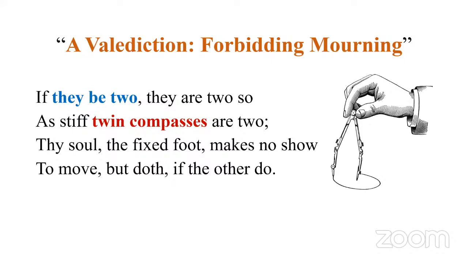"If they be two, they are two so, as stiff twin compasses are two. Thy soul, the fixed foot." This is a description of the compass, which has two legs. One leg is at the center, and it actually completes a circle. We need both legs to act in union to come up with this circle. Similarly, if the marriage or relationship is to be successful, they should be of one mind. So that is the comparison, right?